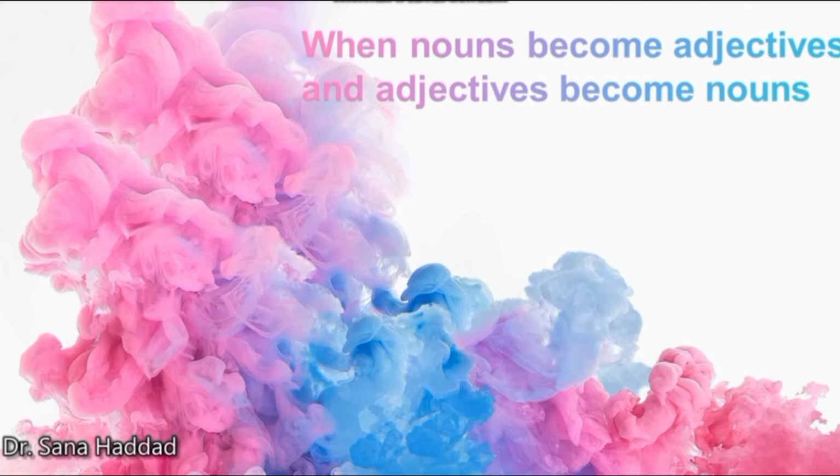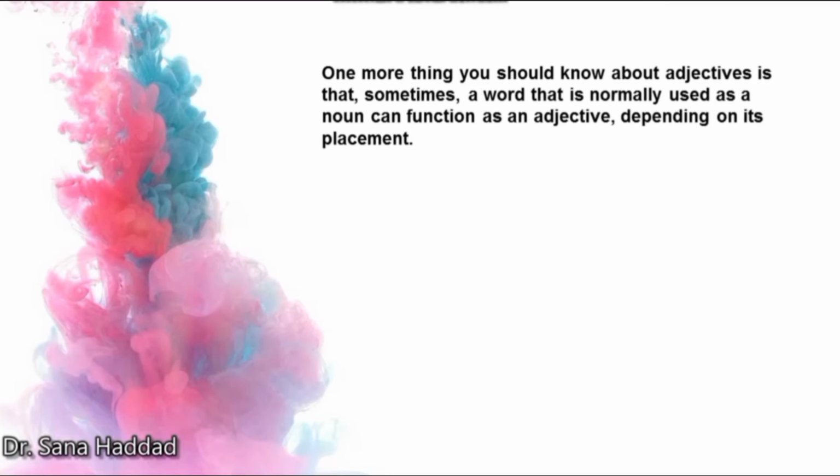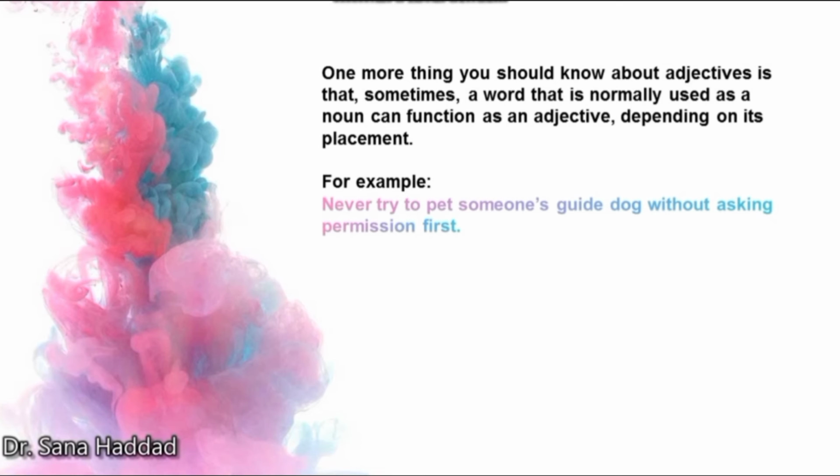When nouns become adjectives and adjectives become nouns. Now this can be confusing for many of you, but here are some examples that will help clear the confusion. One more thing you should know about adjectives is that sometimes a word that is normally used as a noun can function as an adjective, depending on its placement. For example, never try to pet someone's guide dog without asking permission first. Guide is a noun, but in this sentence it modifies dog. So in this sentence, the noun guide is acting as an adjective.